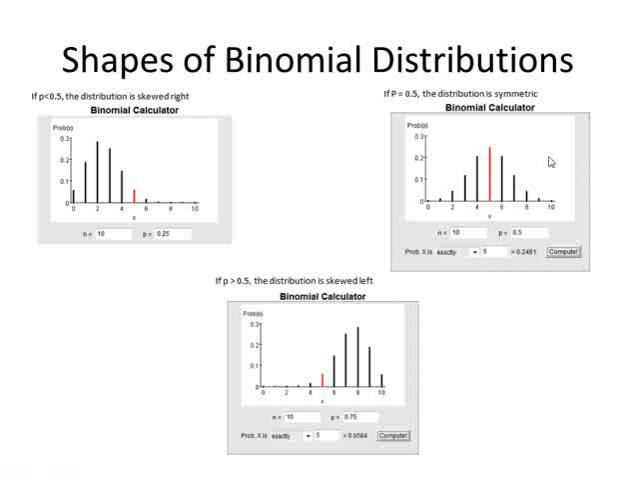So the bottom line is this. If the probability of a success is less than 0.5, you know the shape of the distribution is going to be... Man, the pictures are right here. You guys are killing me here. Let's try it one last time.